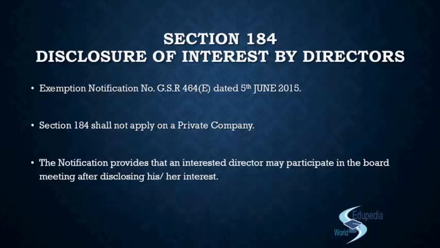So if there are 2 to 3 directors sitting to discuss a resolution, a contract that is supposed to be entered into, and one of the directors is interested, what he will do is disclose: okay, listen buddies, I am interested. If you are entering into this contract with this person, I am interested, I hold 10% share of that body corporate. So it's okay. You have made the disclosure, that was the requirement of the act and we already know it. Come on, let's sit down, let's discuss what is to be done with this. Let us pass a resolution and get into the contract.